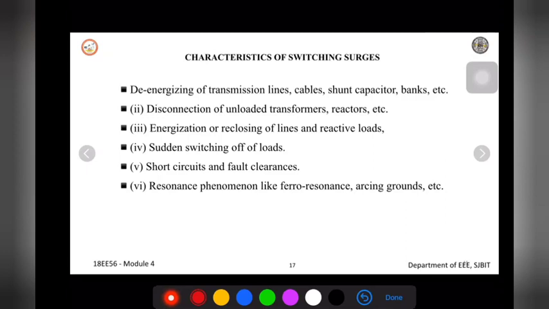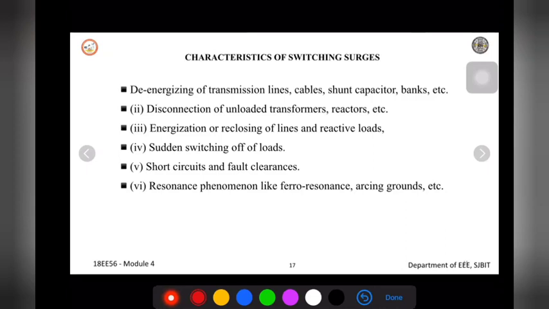The reasons quoted here are almost 6 in number. Because of these 6 reasons, different types of waveforms will be generated whenever the switch is operated, and over voltage or switching surges will be obtained. The first one: whenever we de-energize a transmission line. Suppose you have a line connected to some feeder and, due to maintenance, I want to de-energize that line.